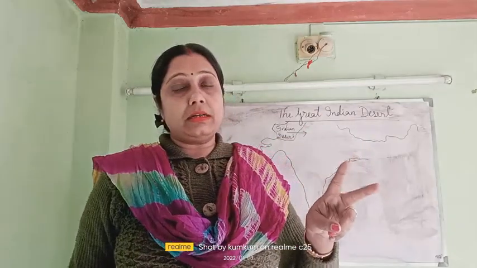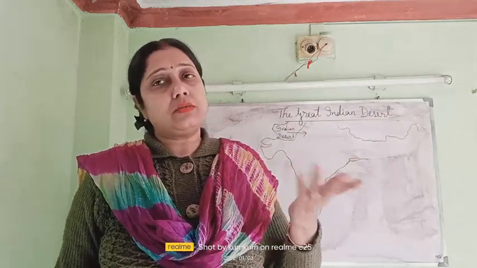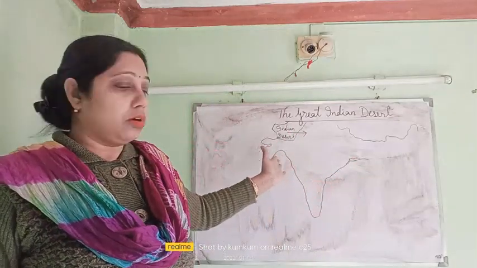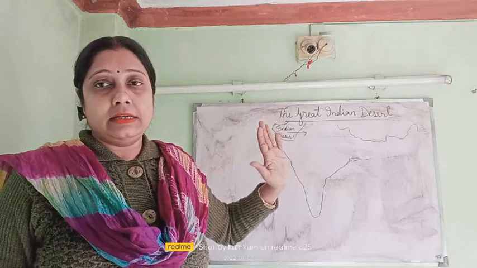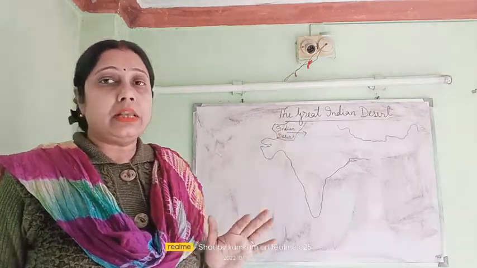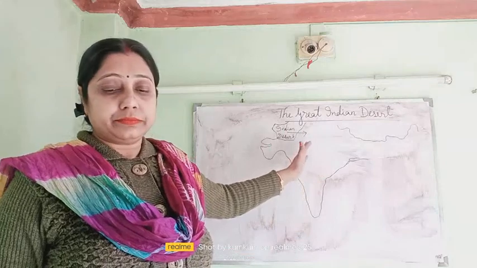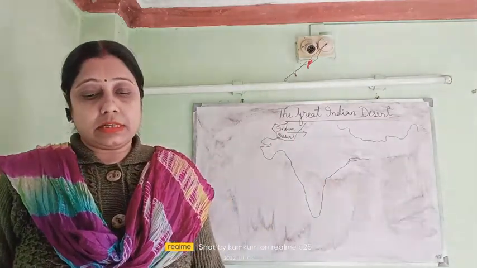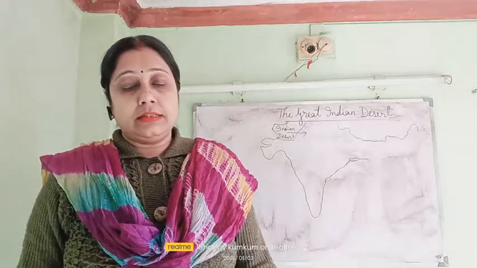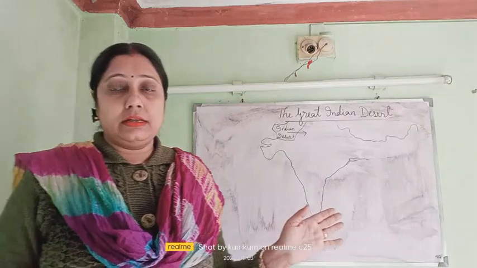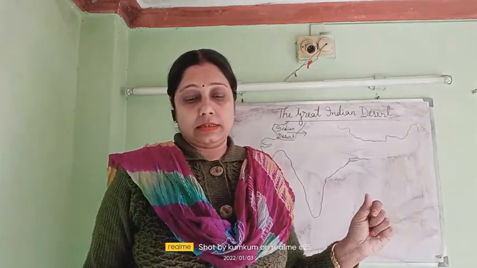The eastern part is quite fertile land, and the western part is totally rocky and sandy. That means it is the desert area, and the river Chambal flows through the eastern part of Rajasthan. The western part of Rajasthan is also known as the Thar Desert or the Indian Desert.